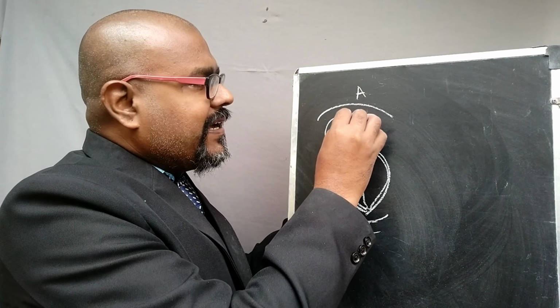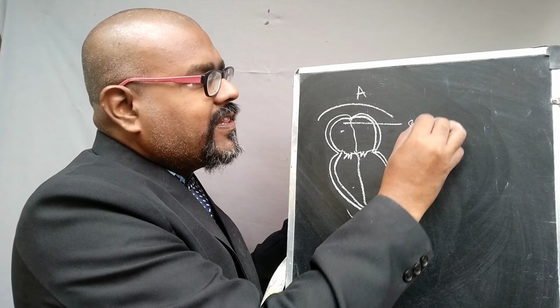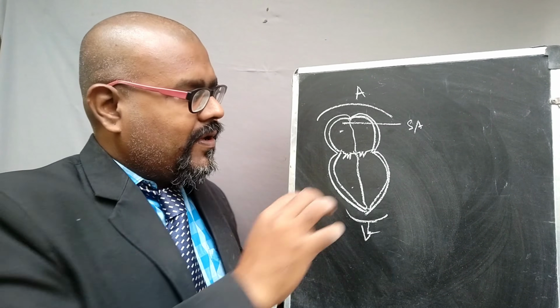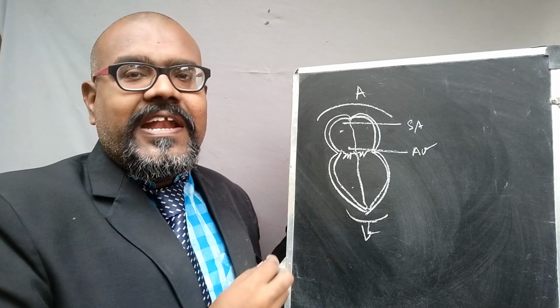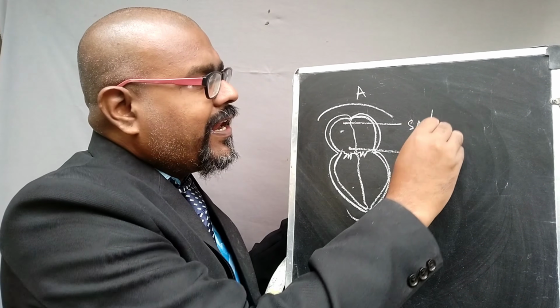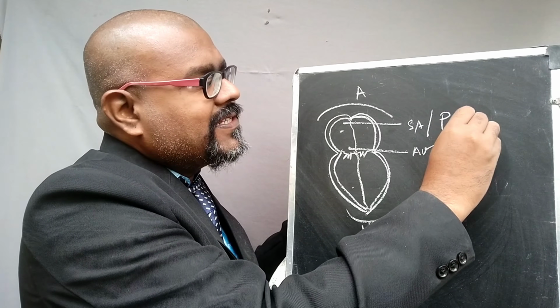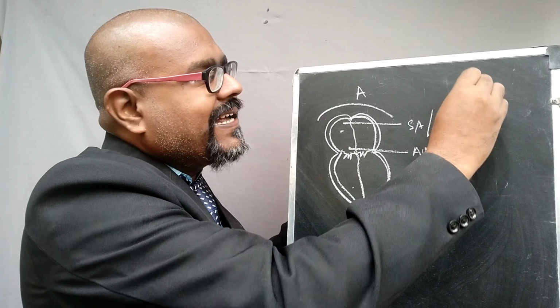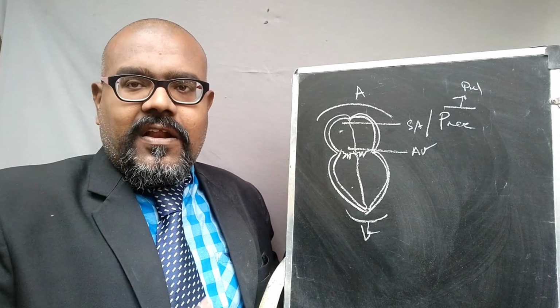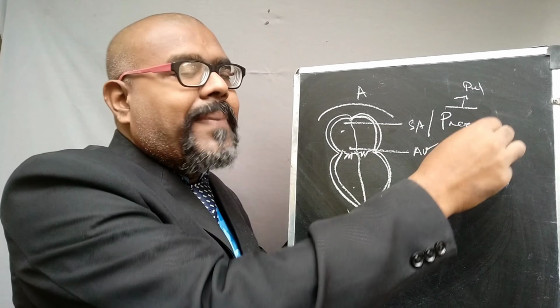In the upper region of the right auricle, we have the node called the sinoatrial node, that we know. In the lower region of the right auricle, we have the node called the auriculoventricular node. This sinoatrial node is also called the natural pacemaker. Pacemaker means pulse creator or pulse generator.